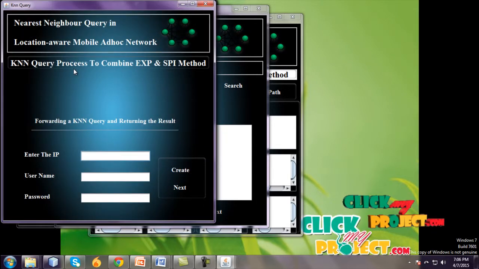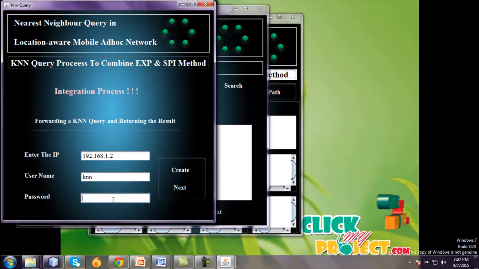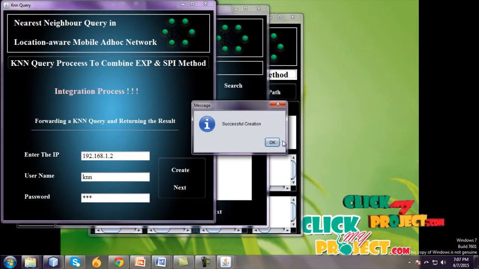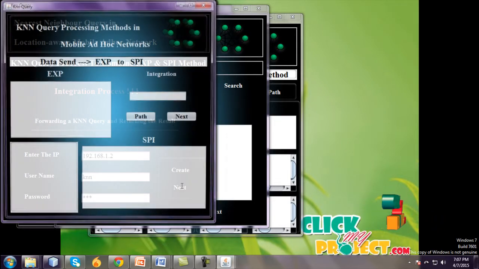Finally, go to the ESKNN method. The ESKNN method is an integration process of the EXP method and SPI method. Enter the previous IP, 192.168.1.2, which I already created, username KNN, password is 123. Successful creation. Go to next.